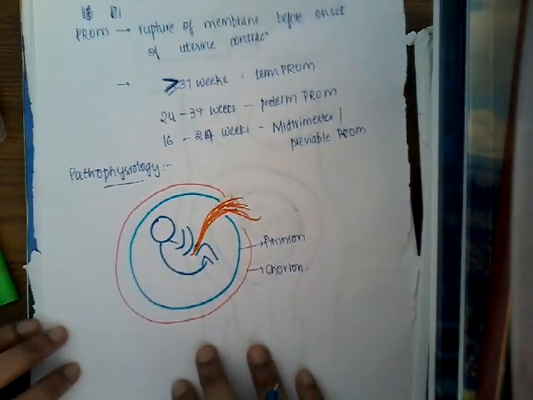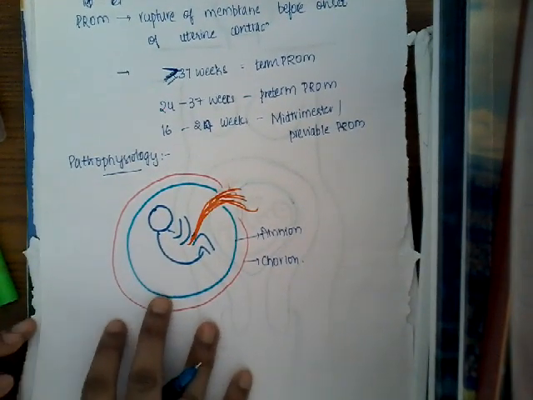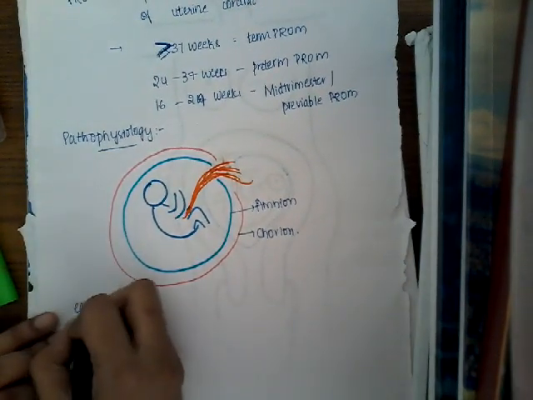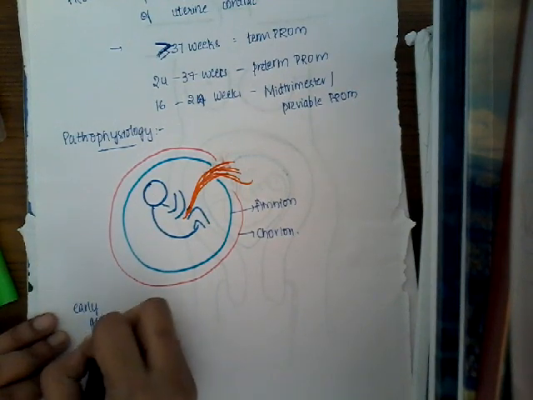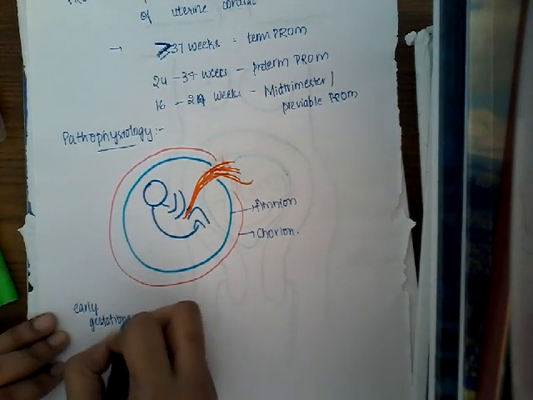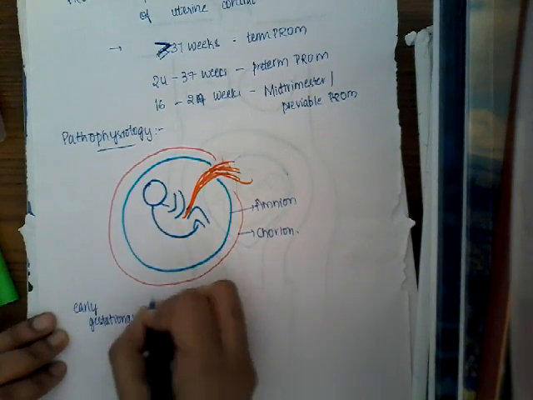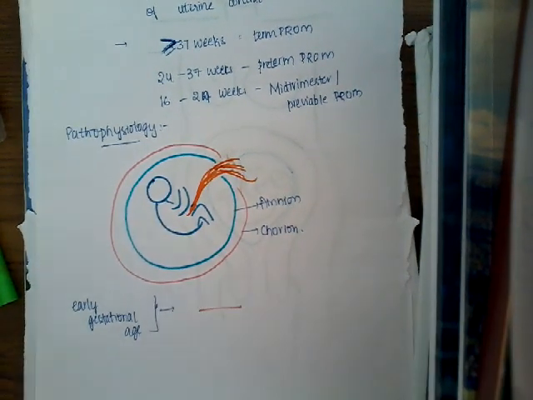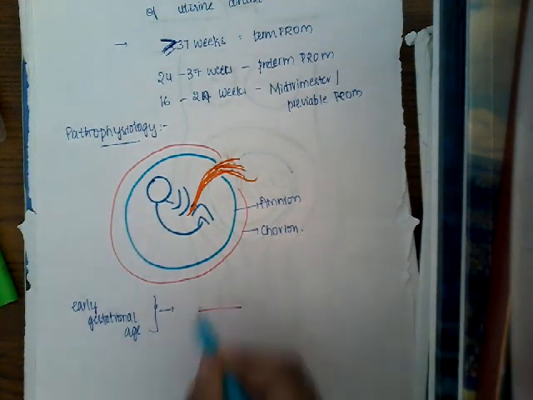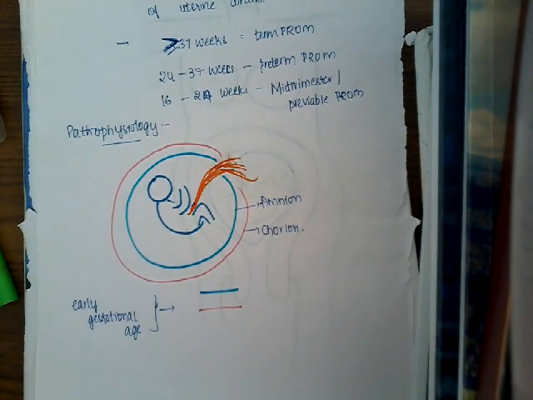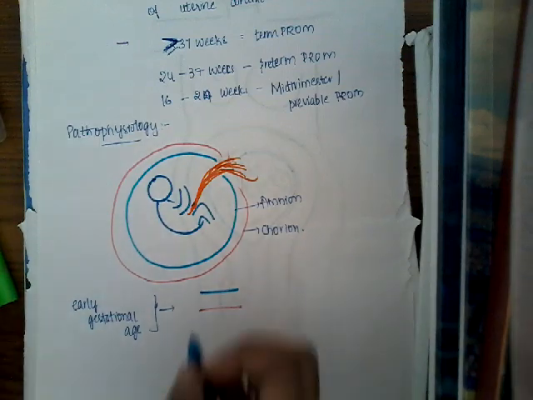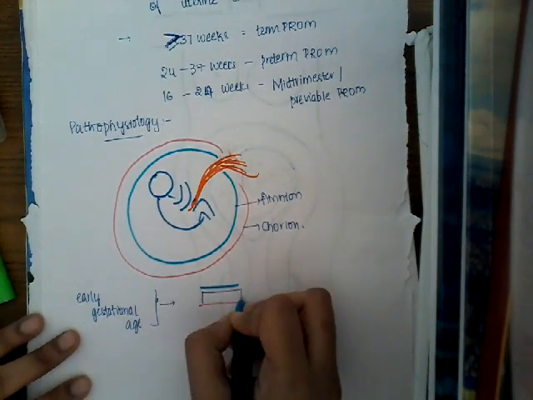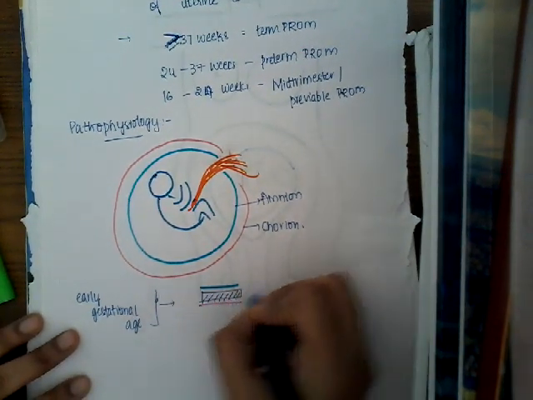Okay, normally in the early stages of the gestational period, if this is the chorion and this is the amnion, between the amnion and chorion you will see the presence of some connective tissue.